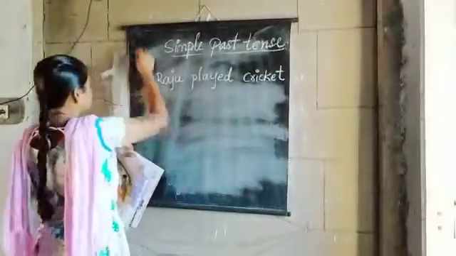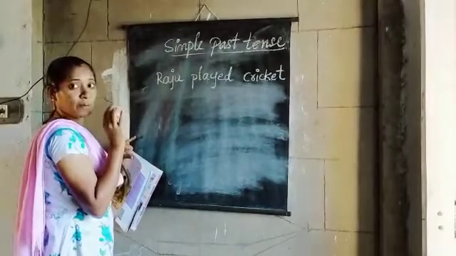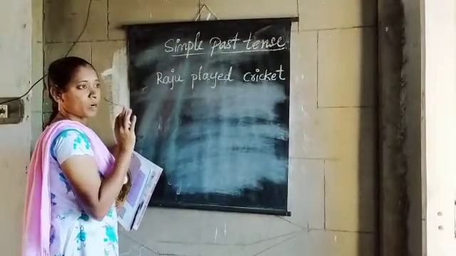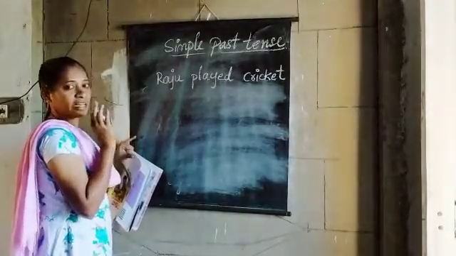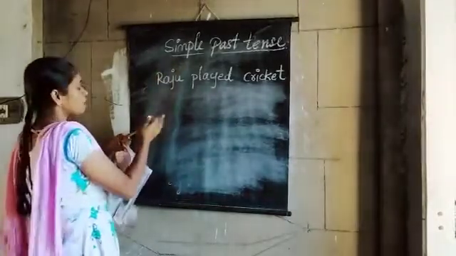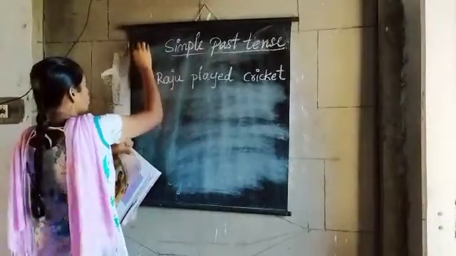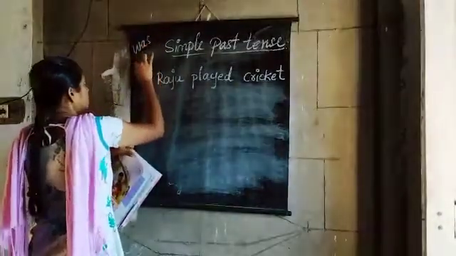Children, I already said the helping verbs in present tense are is, am, and are. What are the helping verbs in past form? Was and were.